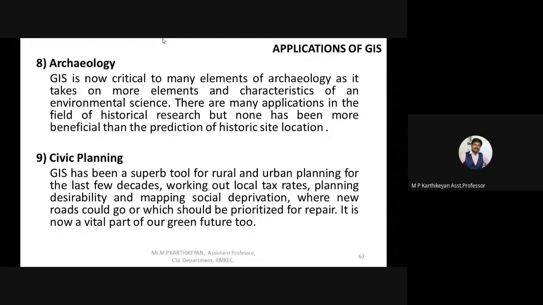Okay, I will be going on with the next point now. After archaeology, civic planning. Civic planning is actually a combination of both rural as well as urban planning. Rural and urban are nothing but village area and city area.